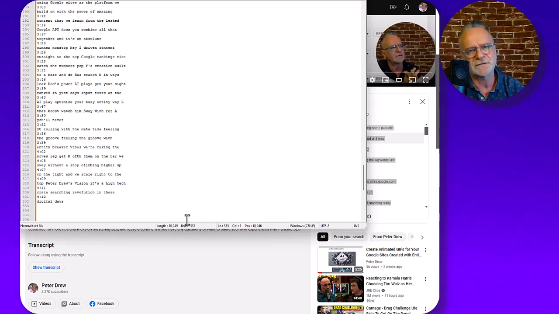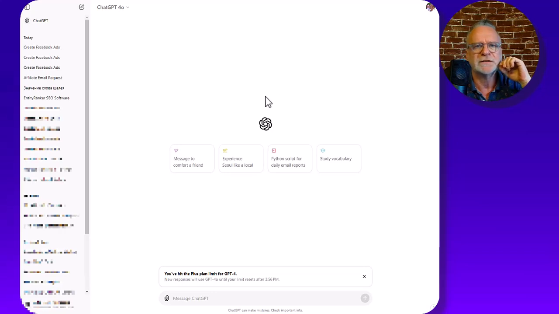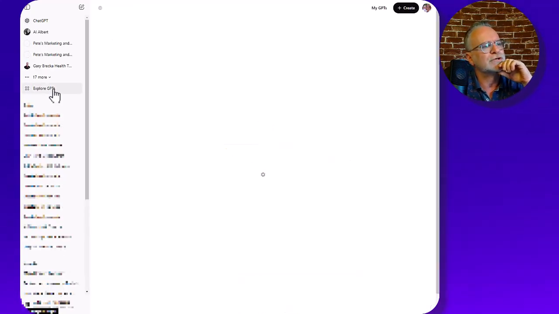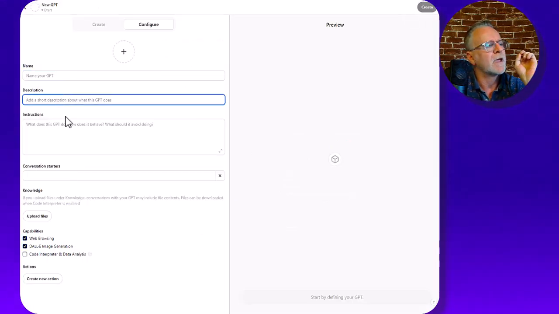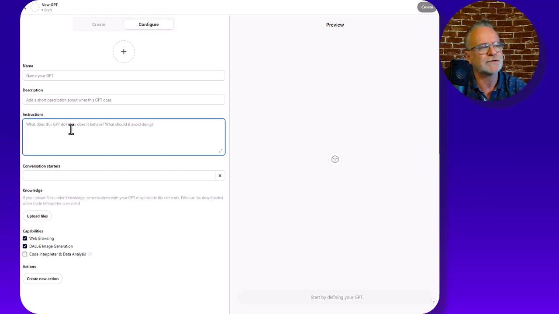You save that to your hard drive, then upload that to your custom GPT, then go to the Google Doc I provide with the custom instructions and edit those custom instructions to suit your product and your name. And then you log into ChatGPT, explore GPTs, create, select the name of your GPT, and then copy and paste the custom instructions that I provide after you've edited them to suit your product, upload that text file, and you are good to go. And you can end up with something like this.